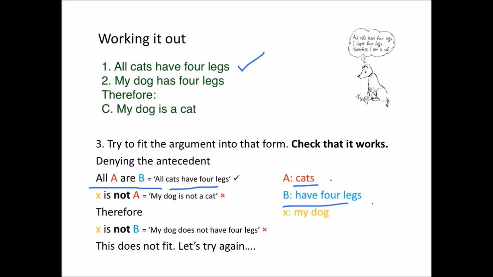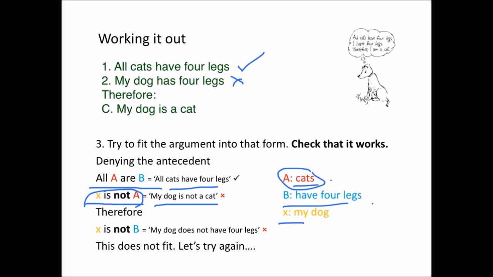But now let's look at the second premise. We have here X is not A. Well, X is my dog and A is cats. So X is not A should mean my dog X is not a cat. So then I check whether that's what the second premise says. But it isn't. The second premise does not say my dog is not a cat. The second premise says my dog has 4 legs.